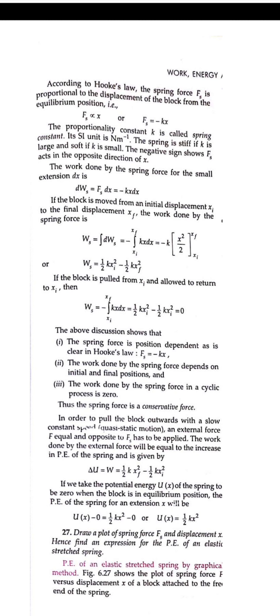So here we have used k. Then what is k? It is a proportionality constant, since we are changing a proportionality to an equal sign. Due to the spring force, it is taken as the spring constant, that is, the constant k is said to be the spring constant. Its SI unit is Newton per meter, because force upon x will give the value of k, so it is Newton per meter.